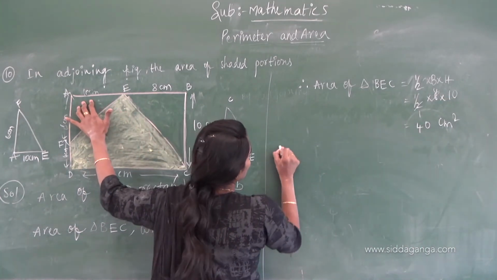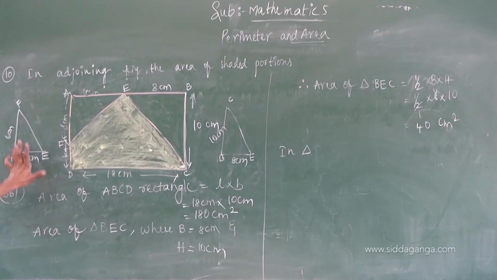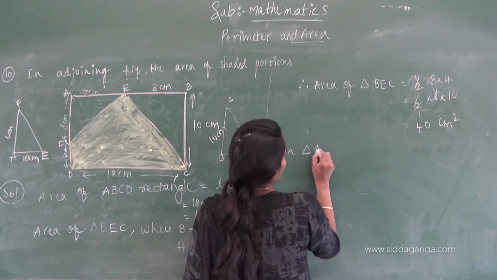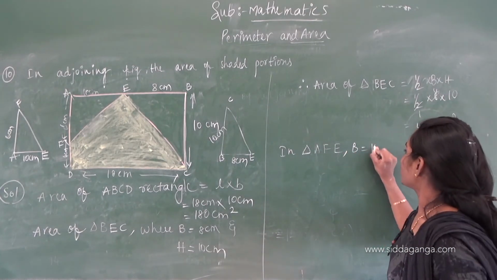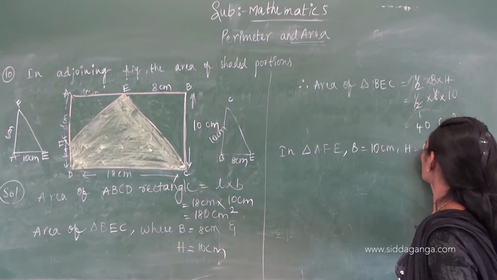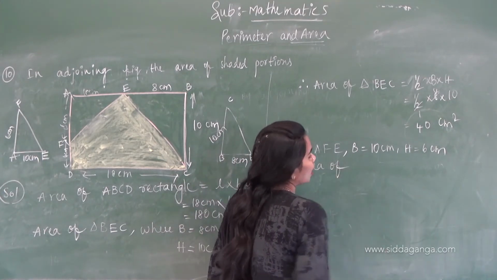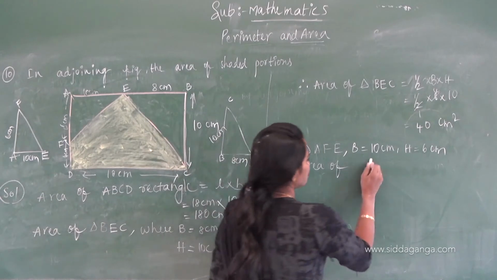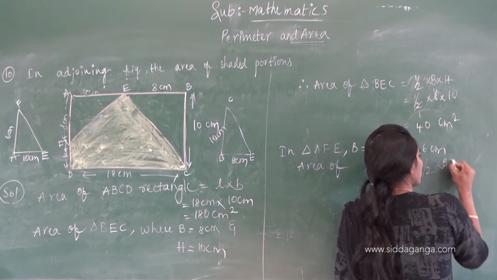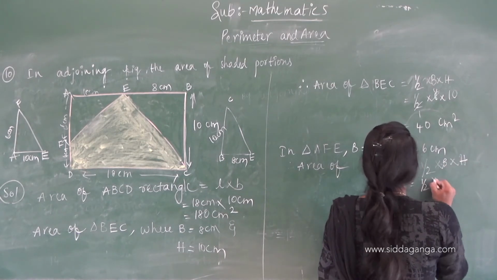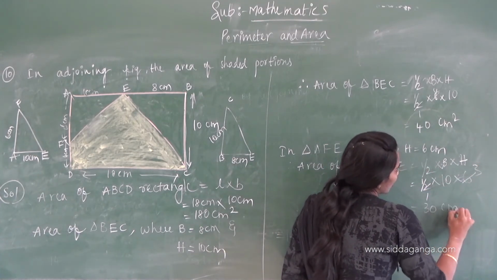And then in triangle AFE, base equals 10 centimeters, height equals 6 centimeters. Therefore, area of triangle AFE equals half into base into height, half into 10 into 6, which is 30 centimeter square.